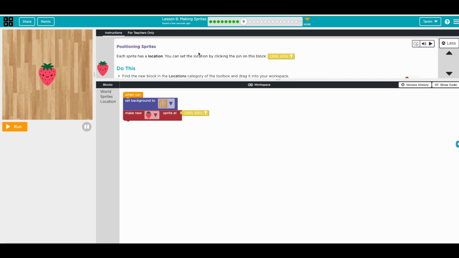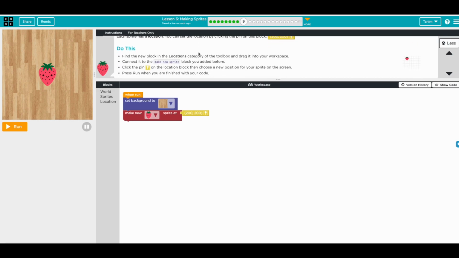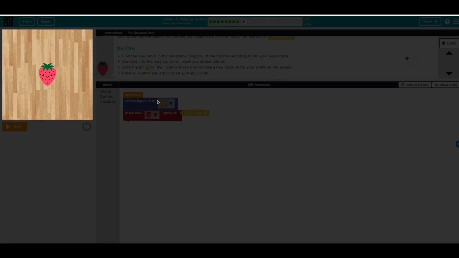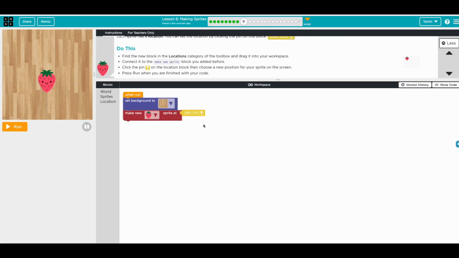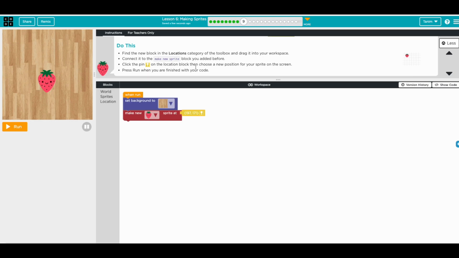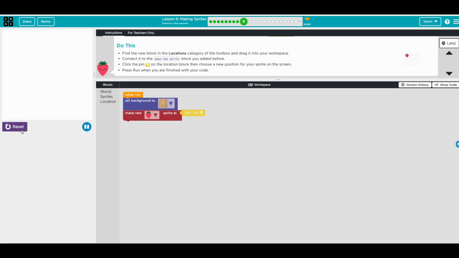So now positioning, I think we talked about it before. So you can see the location X, Y, so 200, 200. So that's the center of this. And then if you want to change the location, you click this, and then you can just click wherever you want. Cool. Run. Okay, continue.